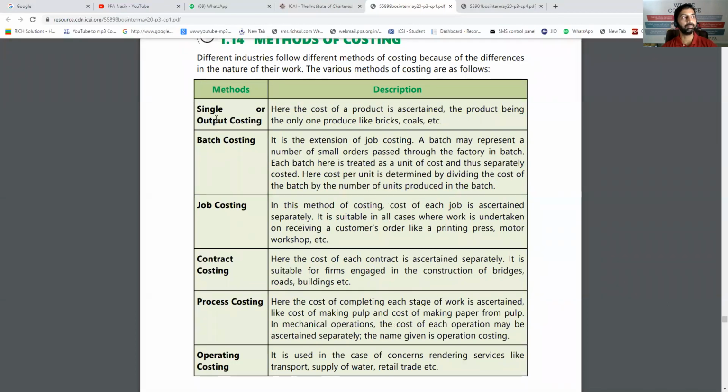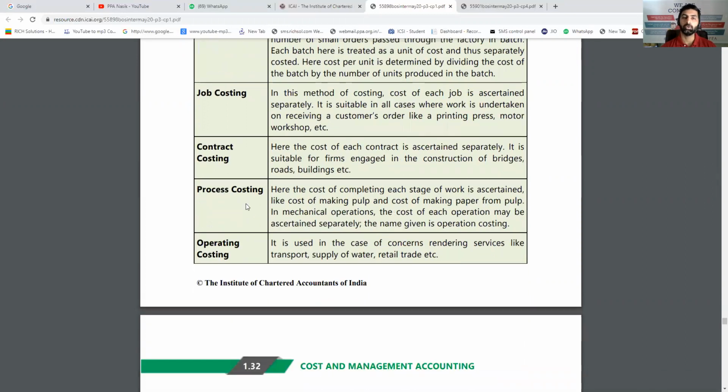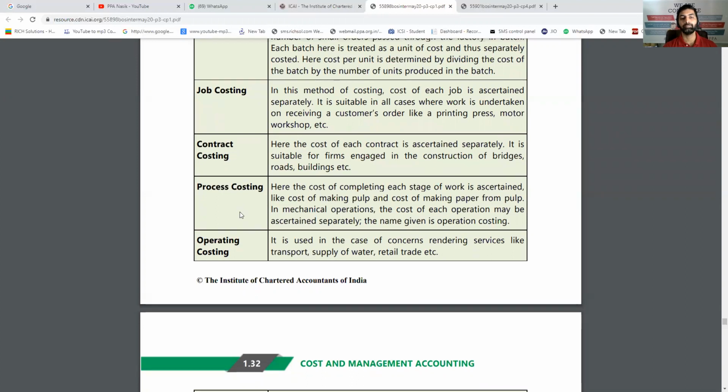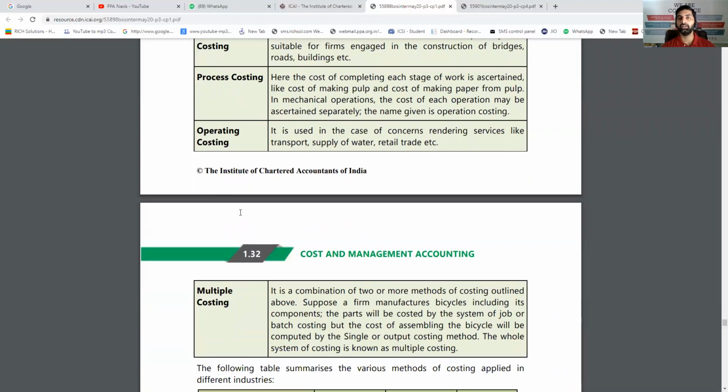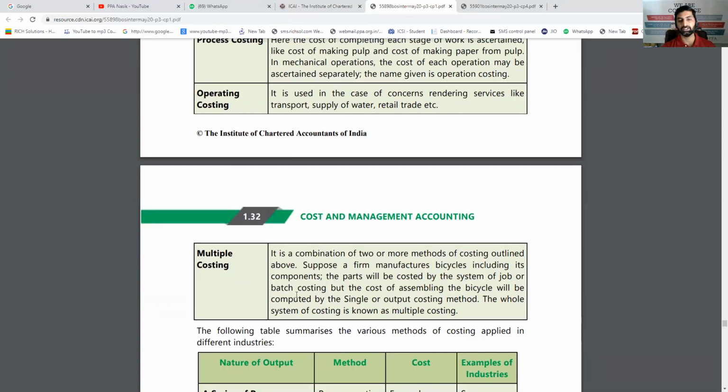So what are the different types of techniques used? If you are manufacturing a single, unique product, like the cars manufactured by DC, Dilip Chabria, then single or output costing. If you are manufacturing batches, like the printing business where you have to manufacture a minimum of 1000 units, then batch costing. Job costing for the regular jobs but with some changes. Contract costing for a job taking more than one financial year for completion. Process costing for the company which manufactures in processes. Operating costing for the client who is involved in the service sector. And multiple costing can be a combination of all the above, depending on the nature of that business.